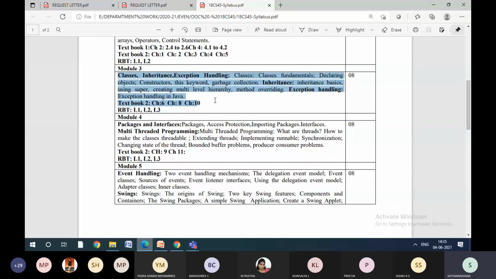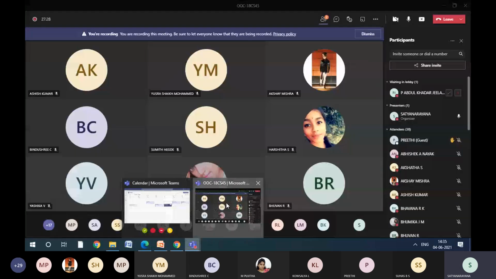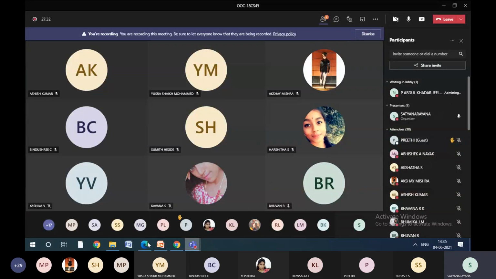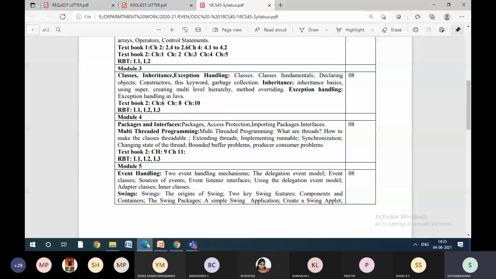Right. So as I said, day before yesterday I have not taken the class. So today we are going to start with module 3, class, inheritance and exception handling. See, in my opinion, these three are the pillars of Java. Not only Java, in any object-oriented programming, classes and inheritance play a vital role. And exception handling is the beauty of Java. This is one of the most interesting concepts which I learned in my whole life. I never thought there is a concept called exception handling in programming, right?